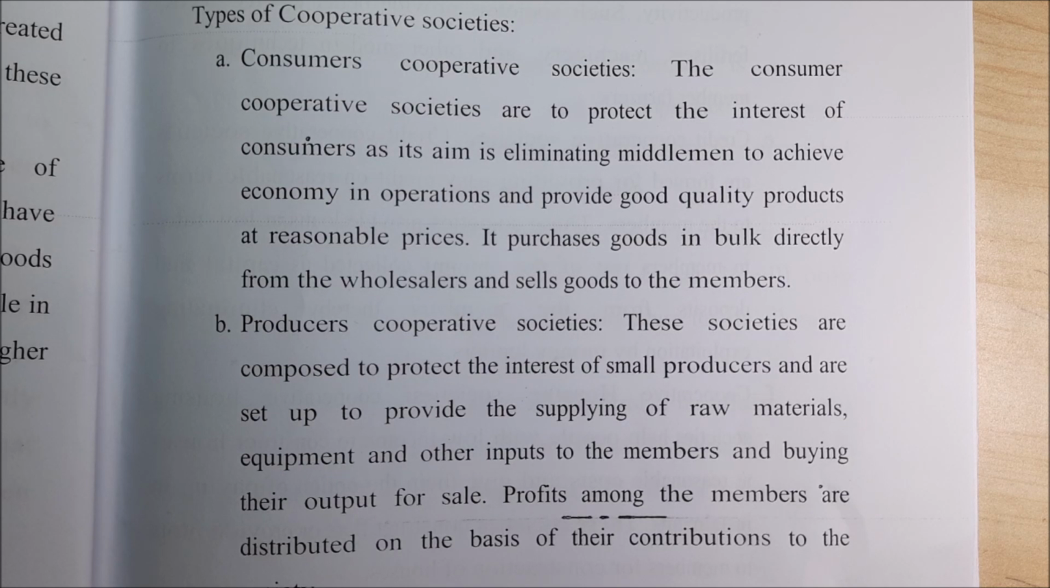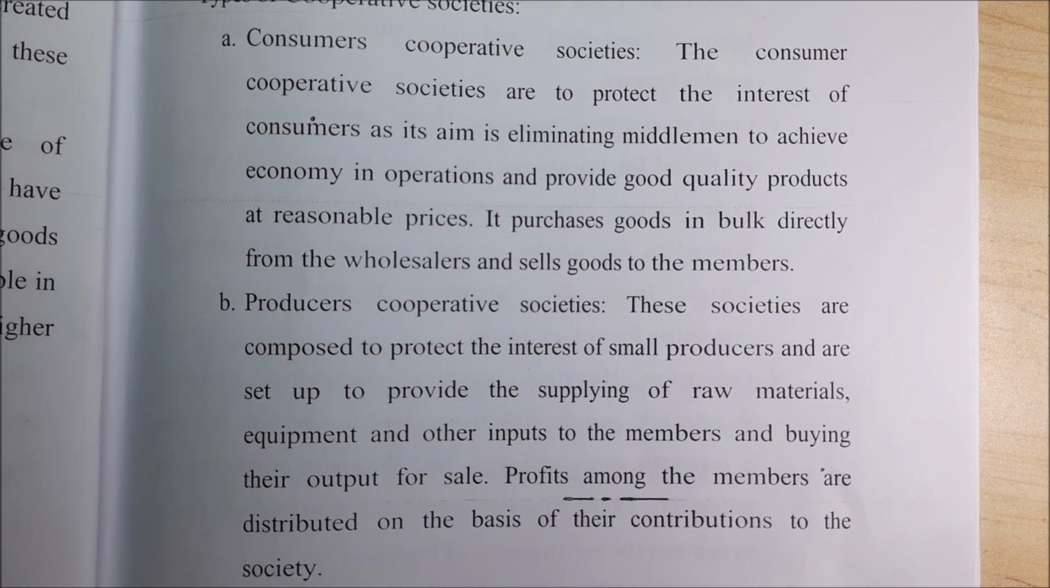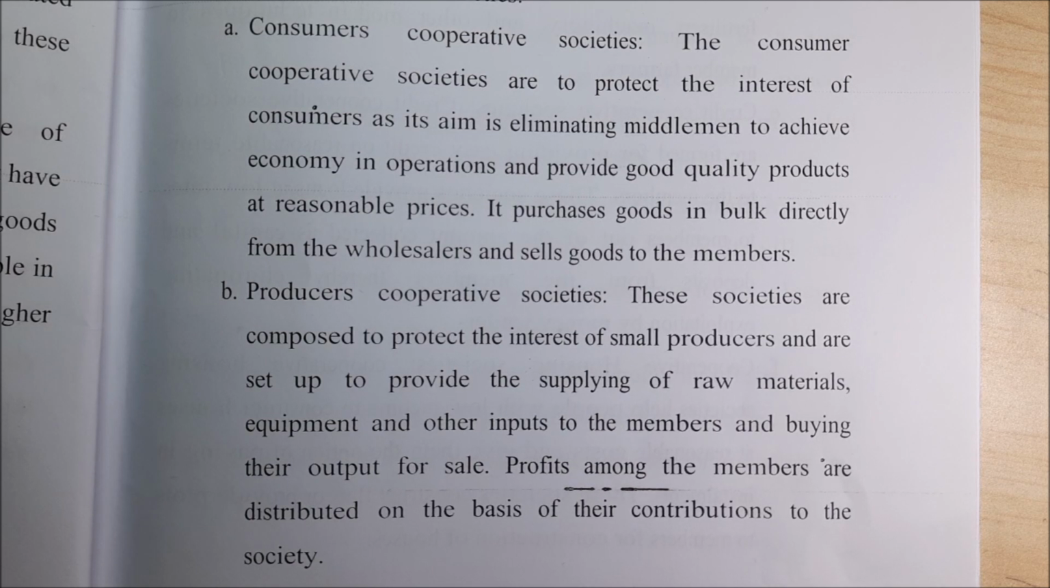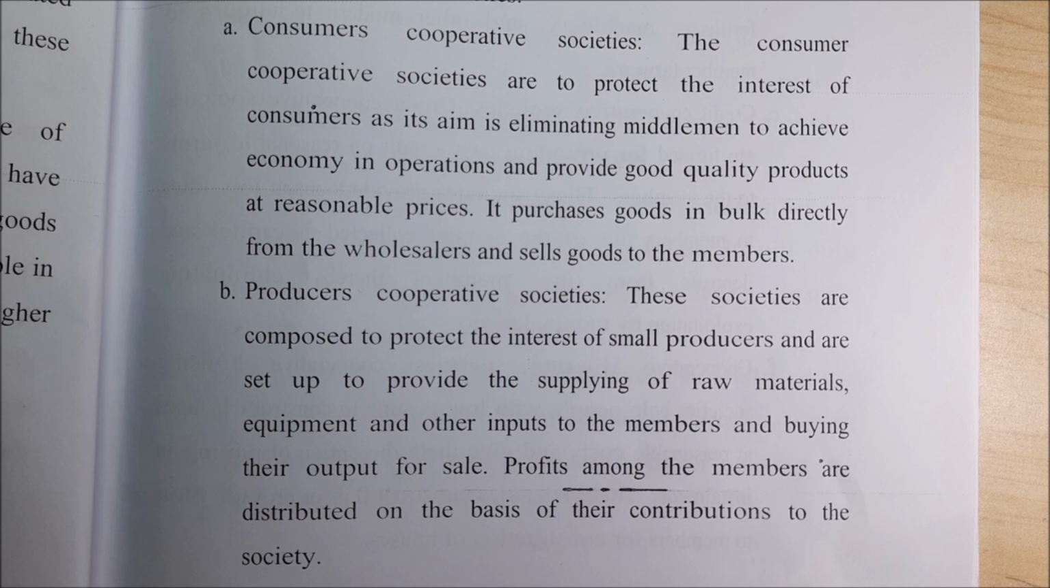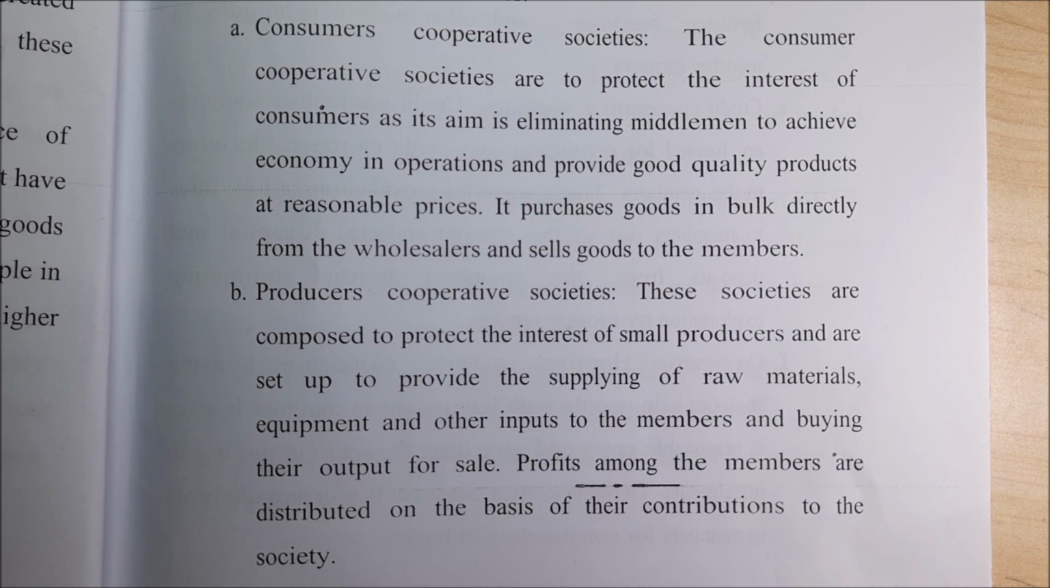That means the members of the cooperative society consume the goods at least cost, because the cooperative society buys on a large scale. Then the producer cooperative society. This society is formed to protect the interest of small producers and provide the supply of raw materials, equipment and other inputs to the members, and buy their output for sale. Profits among the members are distributed on the basis of their contribution to the society. That means they encourage small producers. Such societies are called producers cooperative society.